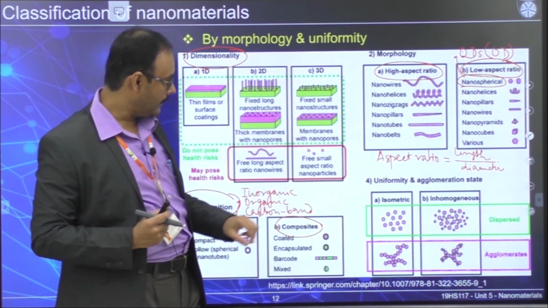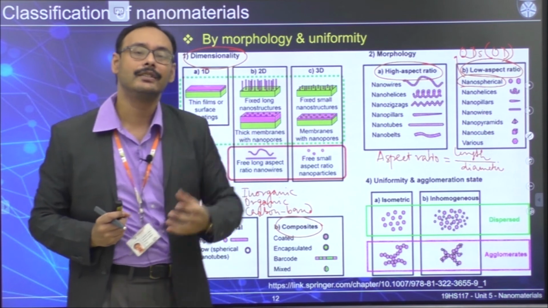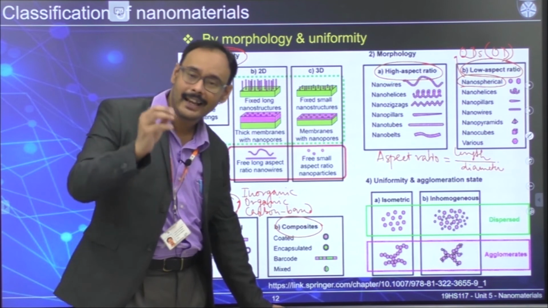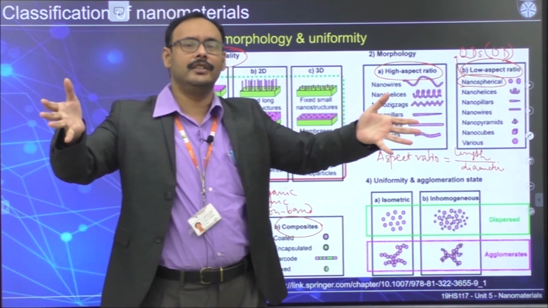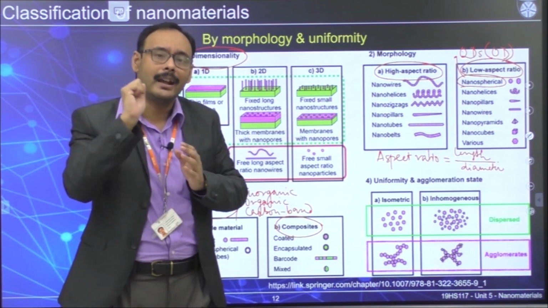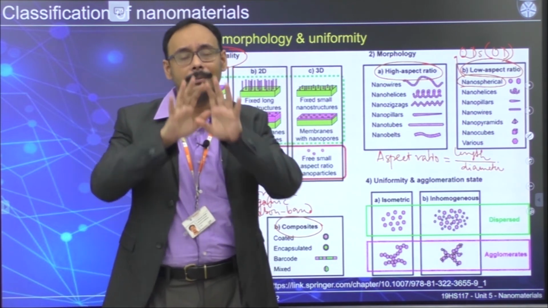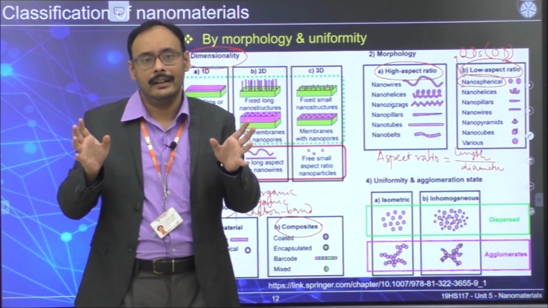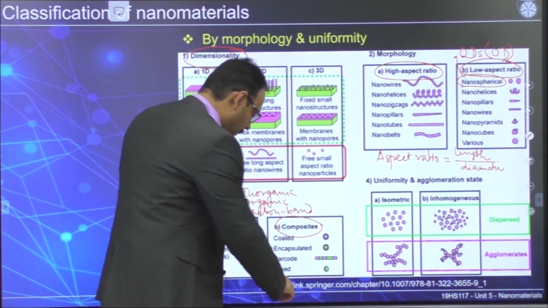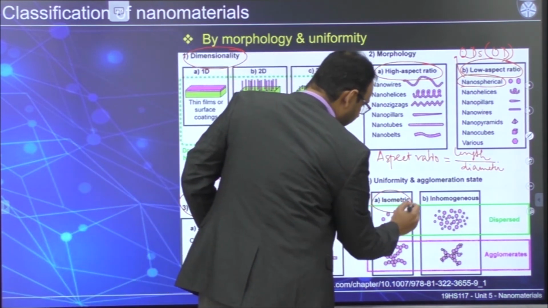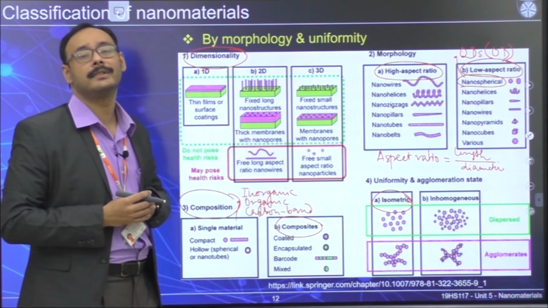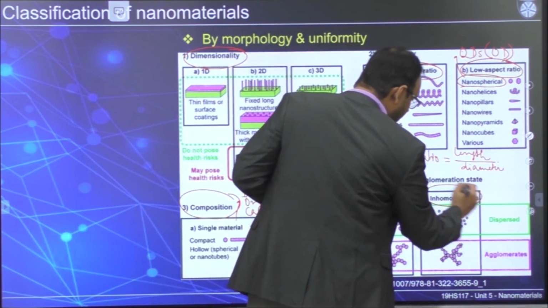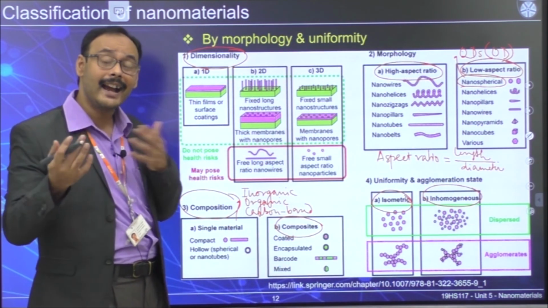Once you go to the last part, that is uniformity and agglomeration state, there are two ways by which you can separate. Now, uniformity means that if you synthesize a nanomaterial or if the nanomaterials are present in nature, if you take a sample, in that sample, let's say you have 100 particles, whether 100 particles are of same size or different size. If they are approximately of the same size, we call it isometric. That means all the particles are of same size. If they are different size, we call it inhomogeneous, or sometimes it's also called heterogeneous because the sizes are not same.